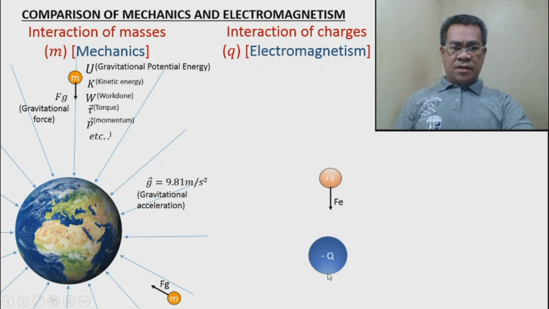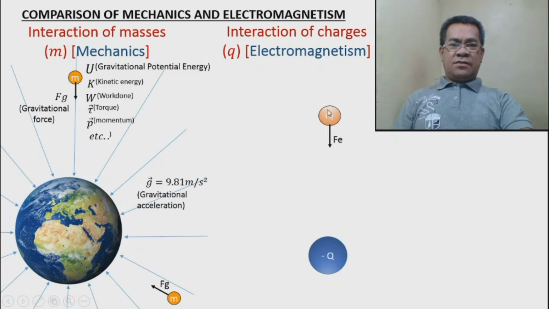So this will be attracted towards the stationary charge. Okay? So that's it. This is the electric force. Why is it that this is electric force? Because these two charges interact with each other.